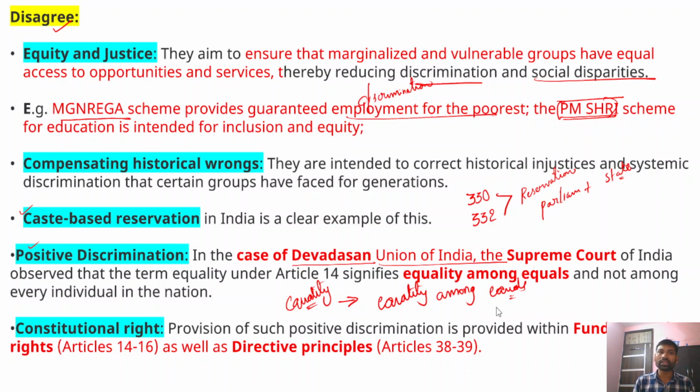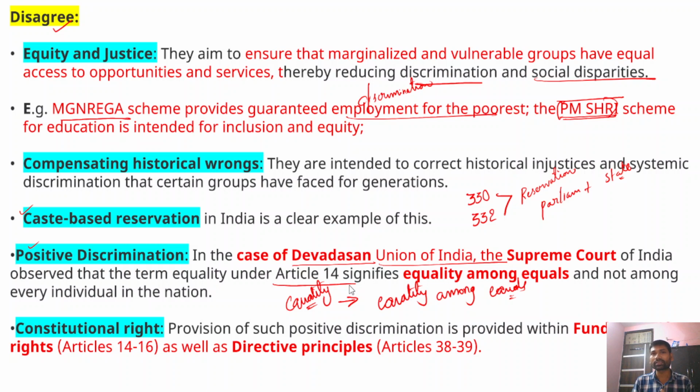Therefore, affirmative action is provided for positive discrimination, because in this particular case, the reservation was challenged on the pretext of Article 14. It provides equality before law and equal protection of laws. So since everyone is equal, there is no need to provide reservation or affirmative action for the weaker sections.